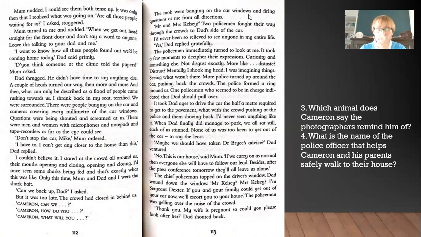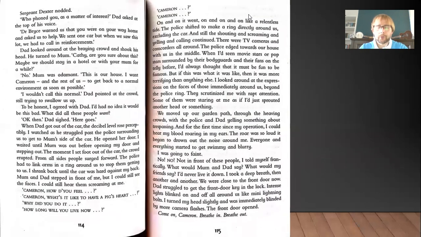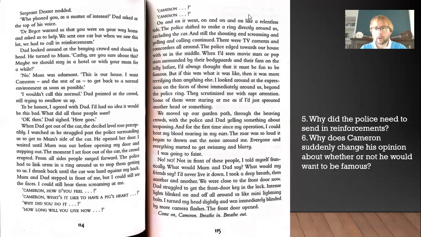Okay, hopefully everybody's done that and is ready for the next page. Pause the screen, read over the text, and restart the video for the questions. Lovely. Question 5, and these are inference questions: why did the police need to send in reinforcements? And question 6: why does Cameron suddenly change his opinion about whether or not he would want to be famous? So pause the screen, read over, or go to your PDF and read over the 2 pages to find the answers to those 2. When you've done that, start the video again.